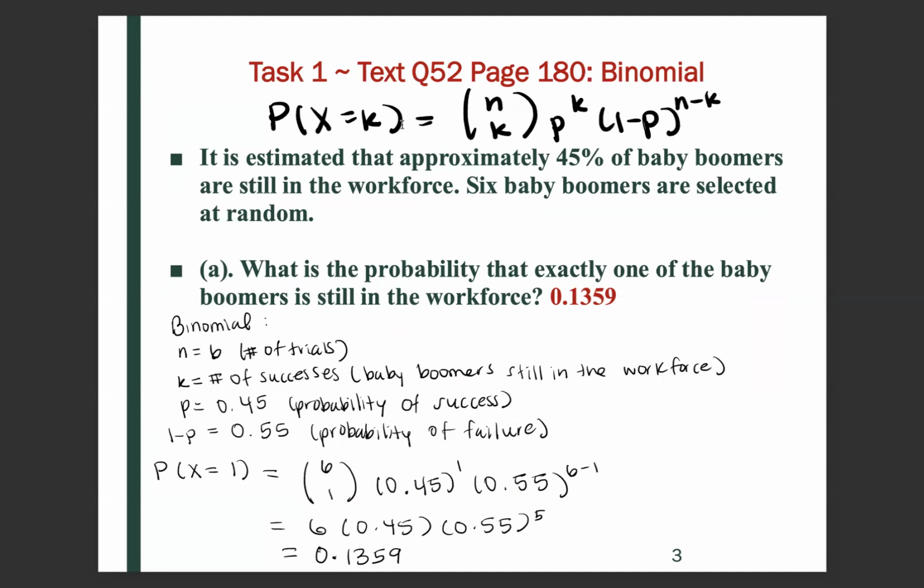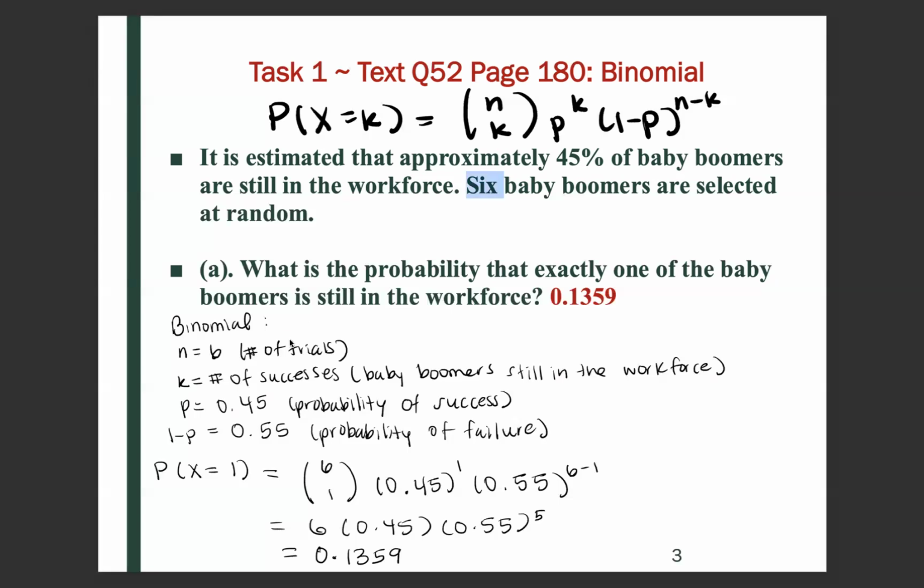And so here in bold in my handwriting is the PMF of a binomial. In this example, we have the sample size, n, which is 6, because there's 6 baby boomers selected at random.